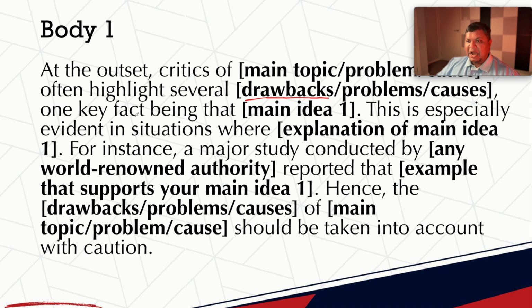"Problems or causes, one key fact being": here I'm going to put my main idea 1. Main idea 1 will reflect my main topic, and this why is very important: why, or what, or how. So if I'm saying using a mobile phone has benefits, I need to tell why it has benefits or what the benefit is, right? And then I say, "This is especially evident in situations where", and I put my explanation or supporting idea. Here I am reflecting on my main idea. If I have said what the benefit is, I need to say how I can get that benefit.